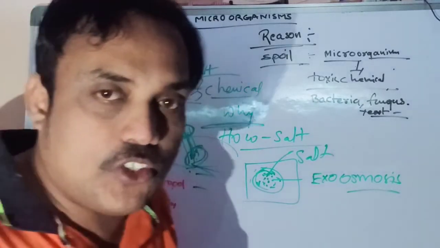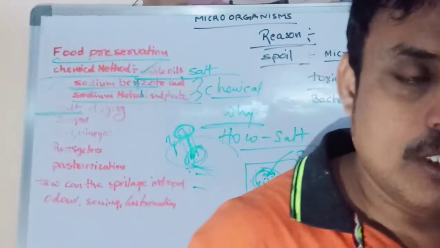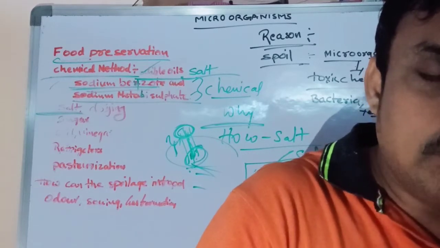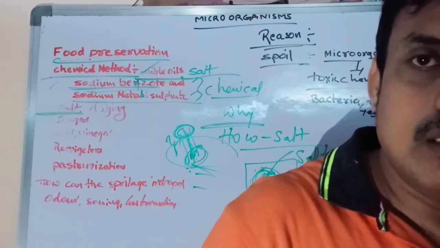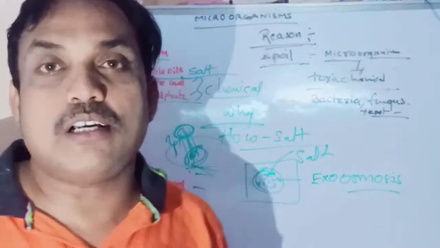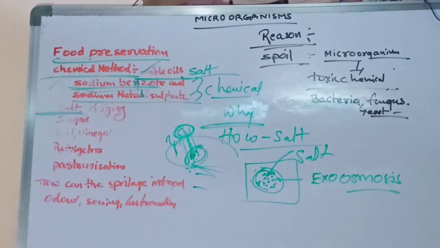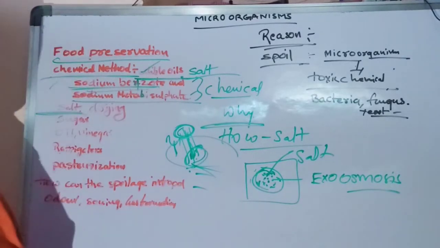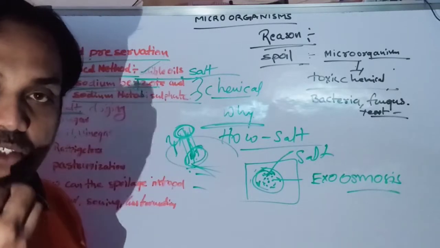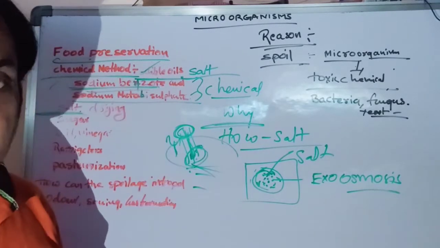To remove the water from the microorganisms' bodies, we are adding salt. Salt is also a good example of a preservative. What is the meaning of preservative? It means something useful for storage.